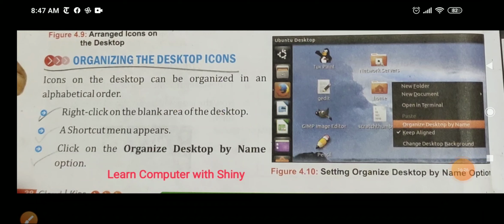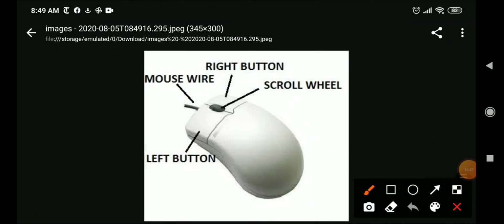Now next is organizing the desktop icons. Now if we want to organize our desktop according to the name, what we will do, again same, we will right click the mouse button, okay. Now see here in the mouse, this is the left mouse button and this is the right mouse button, okay. Mostly we use the left mouse button, but if we want to see the properties options of the computer or desktop, we use the right mouse button, okay.